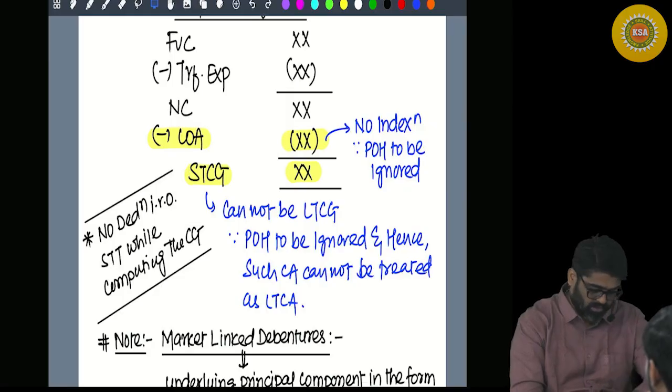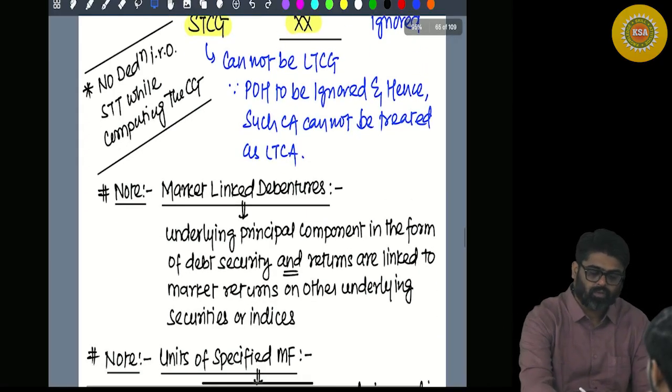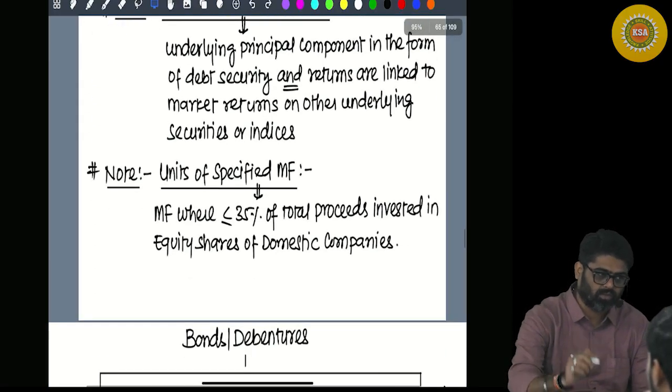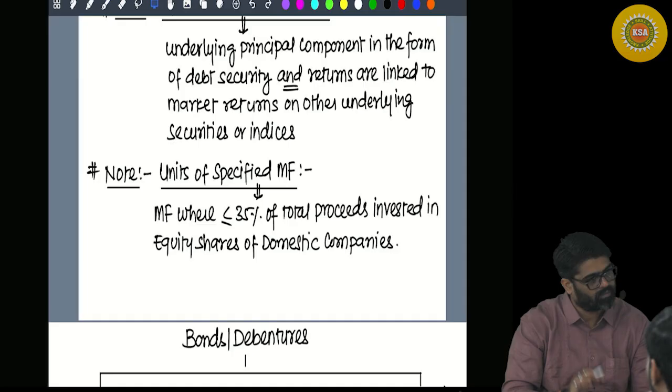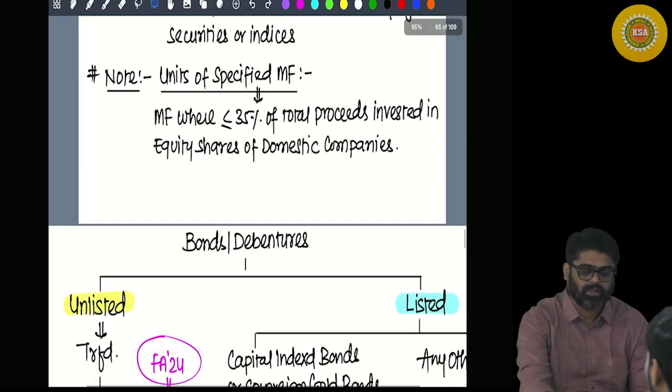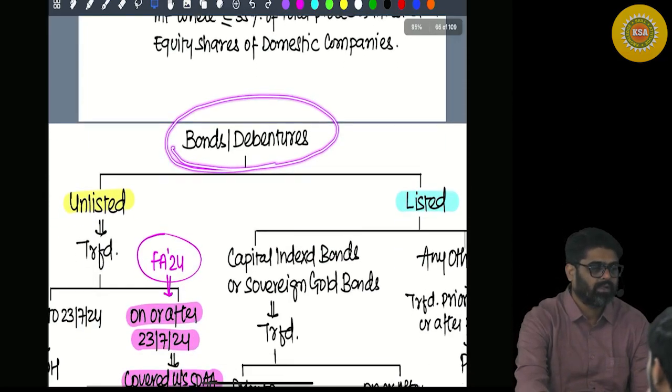Understood? Everyone? Now see, what is the meaning of market linked debentures? You have to read it. What is the meaning of units of specified mutual fund? That you are supposed to read. I have already explained this. Now for the bonds and debentures, I have given an entire chart.